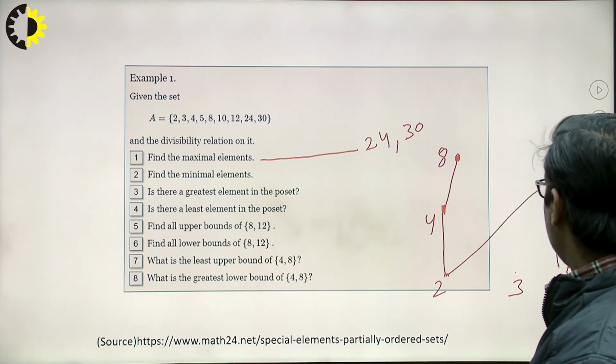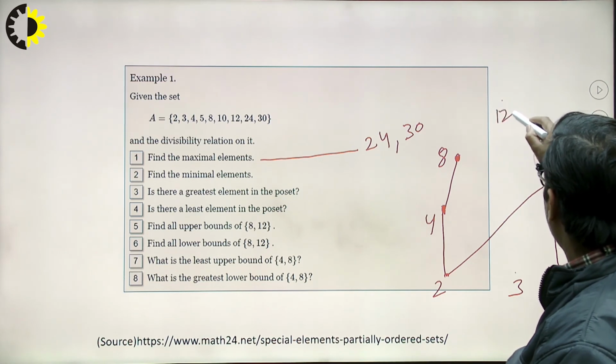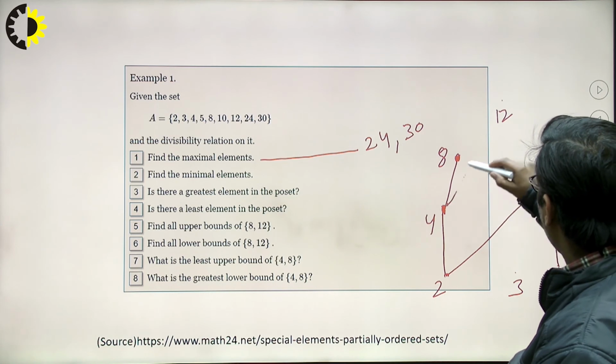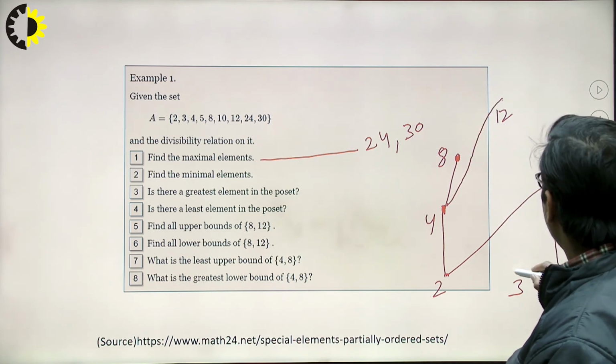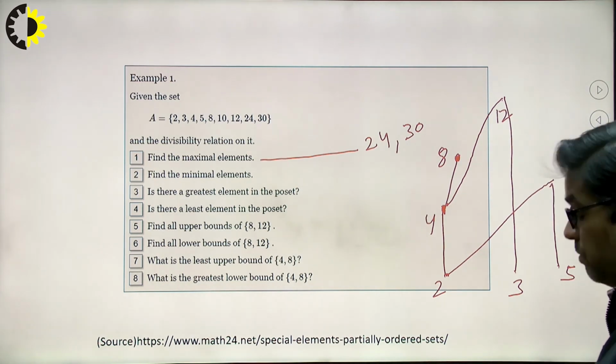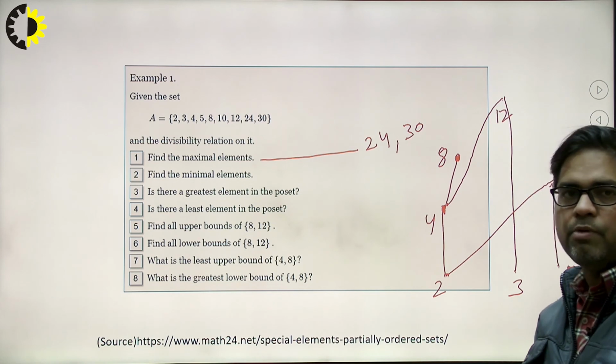What about 12? 8 cannot divide 12, but 4 can divide 12, and similarly 3 can also divide 12. Whenever we draw the Hasse diagram, we need to take care of the orientation.